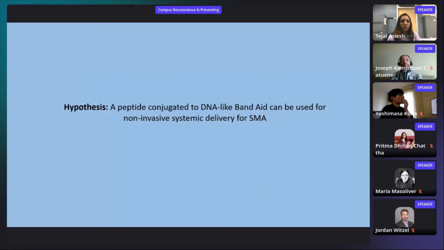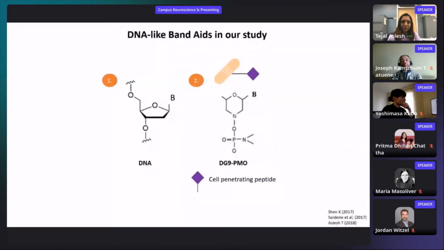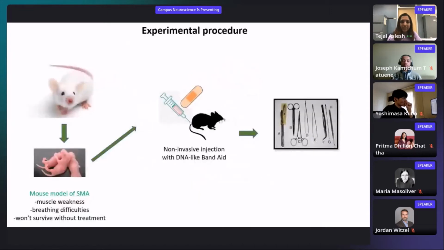Next slide. This brings us to the hypothesis of my project, which focuses on a non-invasive systemic delivery using a peptide conjugated DNA-like band-aid for SMA treatment. Next slide. Here we have a molecule of DNA, and on the right, we have a DNA-like analog called PMO. We conjugated it to a cell-penetrating peptide called DG9. This peptide basically increases the uptake of our DNA-like band-aid in target tissues, and we can rely on systemic injections for treatment.